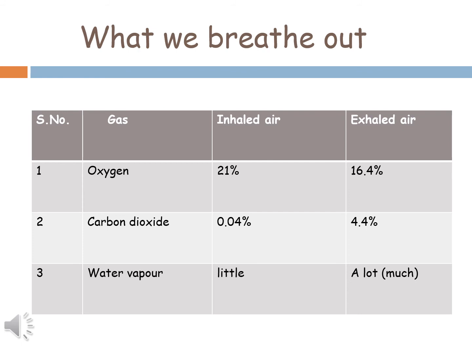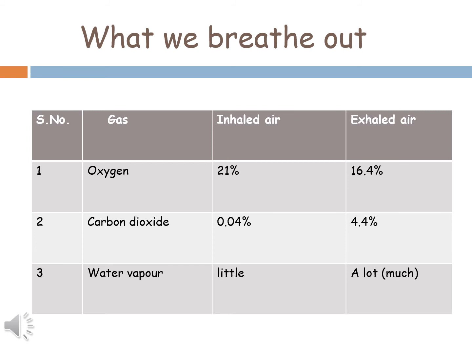a column gas is given, and then percentage of that gas is given in inhaled air and in exhaled air. So in inhaled air oxygen is 21% and carbon dioxide is 0.04% and water vapor is little.